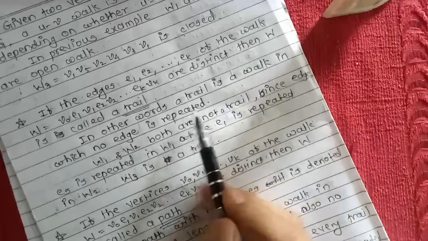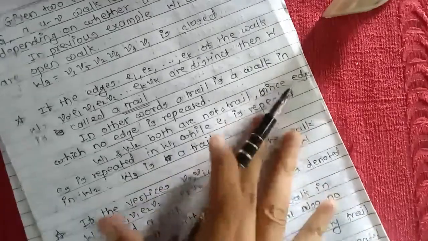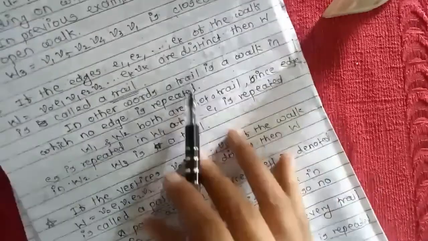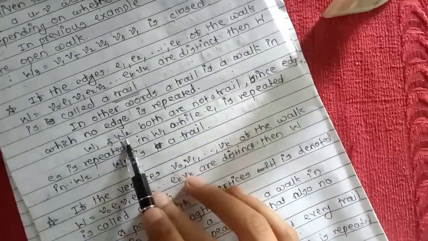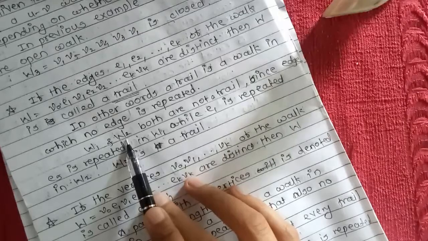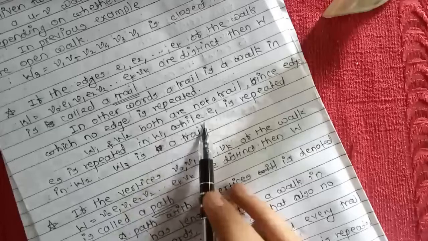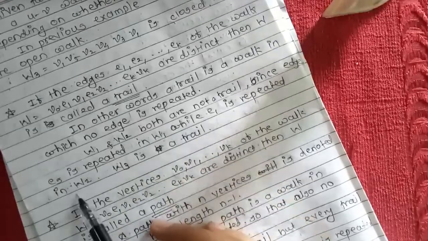So that is the simple definition, and we have seen the examples of walks W1 and W2. W1 and W2 are both not trails, because the edge E5 is repeated in W1 and E1 is repeated in W2.